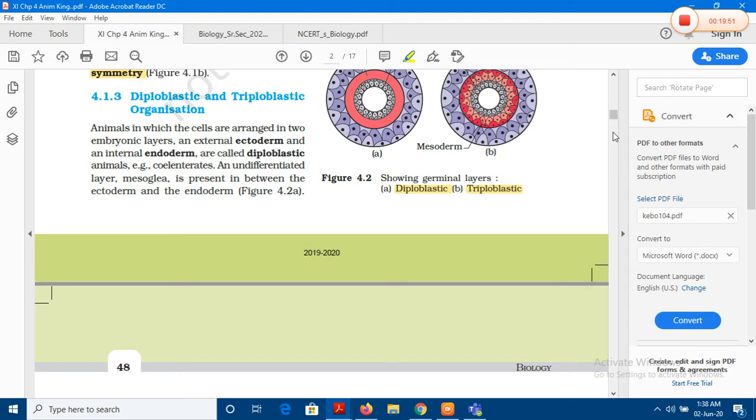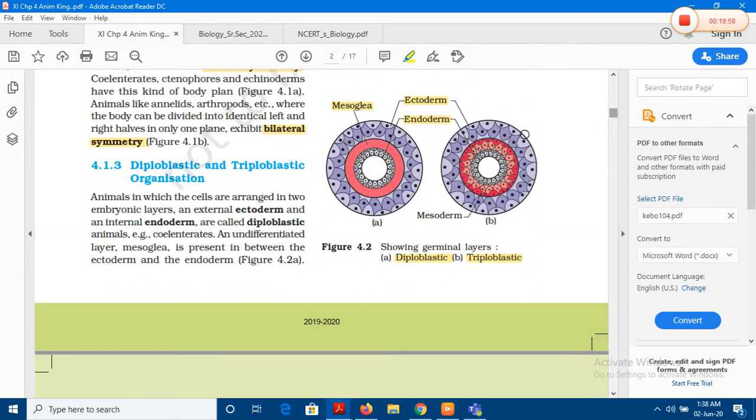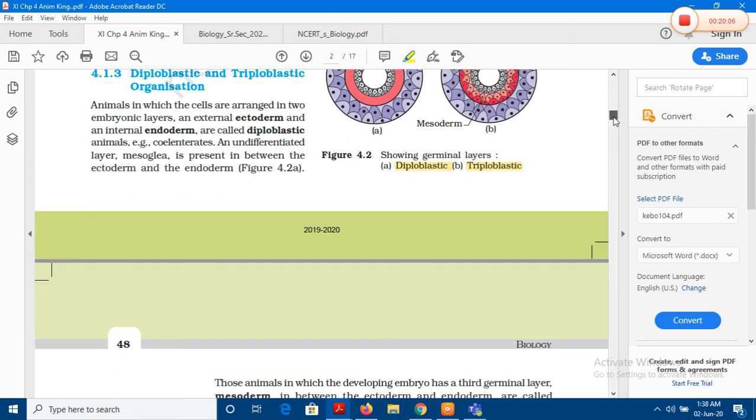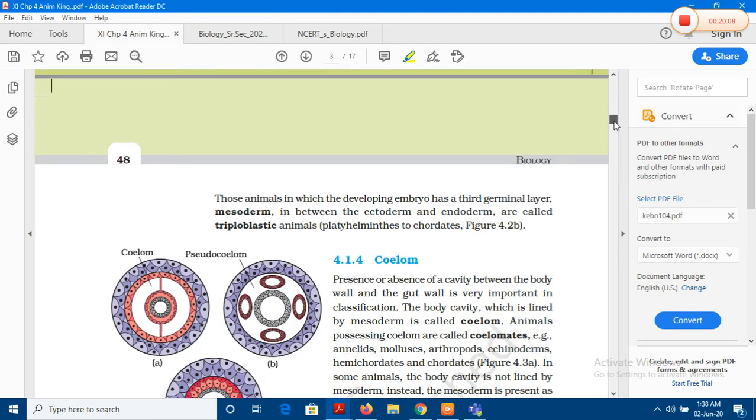And depending upon the levels of complexity, various organs and organ systems will be originating from these three germinal layers, namely the ectoderm, the mesoderm, and the endoderm. So depending upon the type and number of germinal layers, we have these different organisms, right? And of course, from platyhelminthes to the chordates, right?